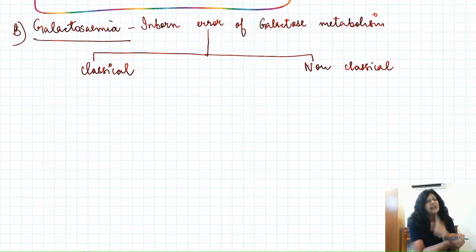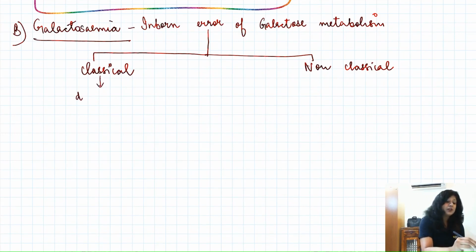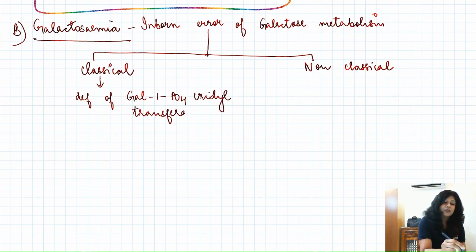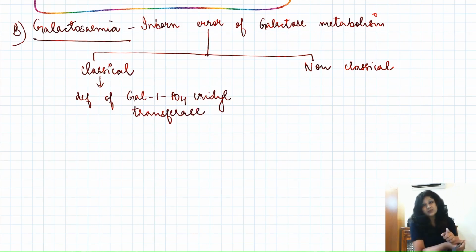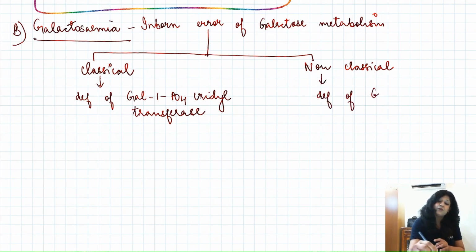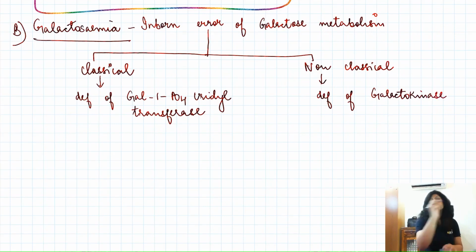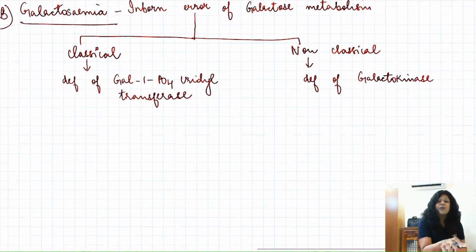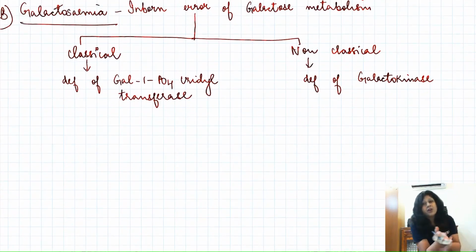The classical one occurs due to the deficiency of galactose 1-phosphate uridyl transferase. So whenever there is deficiency of this enzyme, there is classical galactosemia, while non-classical occurs due to the deficiency of galactokinase enzyme. Now you will say, why one is called classical and another is called non-classical?